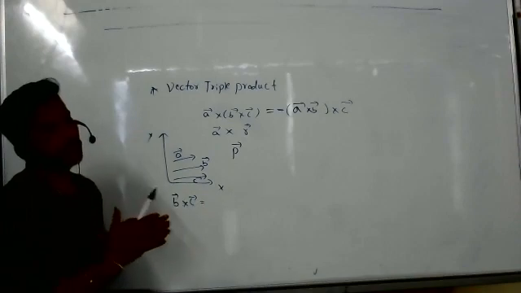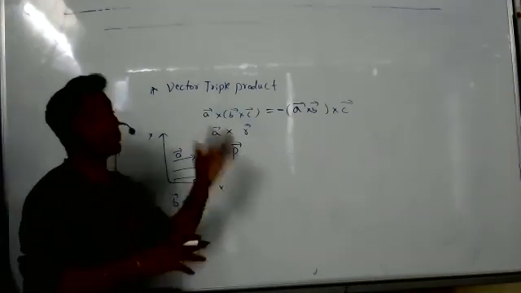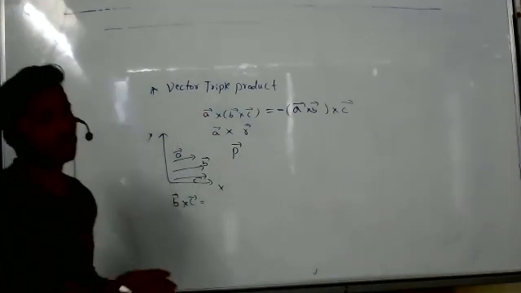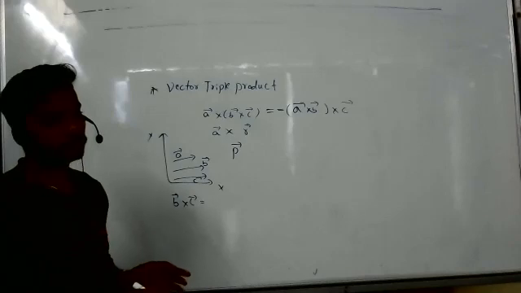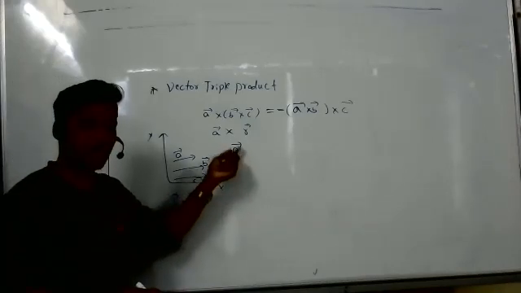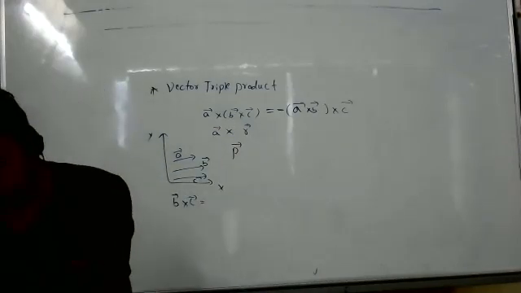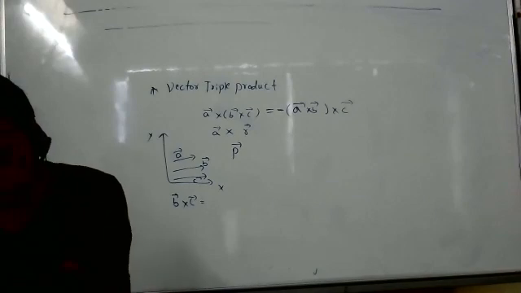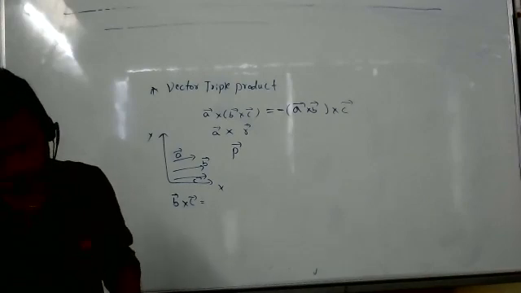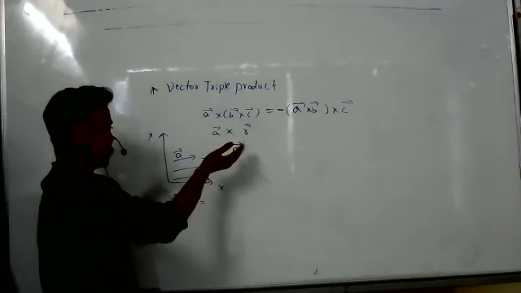So another vector perpendicular. So it is perpendicular to what? Perpendicular to A, in the same plane. You are telling that it is parallel to B bar and C bar. If it is perpendicular to A, yes, sir, it's perpendicular to A itself.